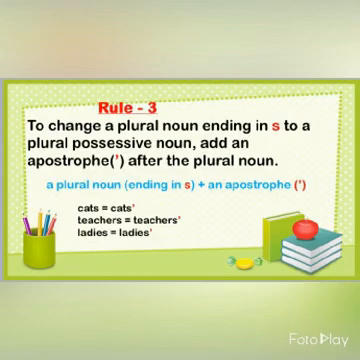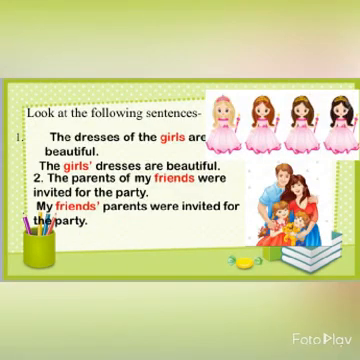So, it will be cats'. Teachers, it will become teachers'. Ladies', so it can be ladies' purse, ladies' parties, etc. Now, look at the following sentences. The dresses of the girls are beautiful. So, here the owner of the dresses are girls. So, the sentence can be written as The girls' dresses are beautiful.